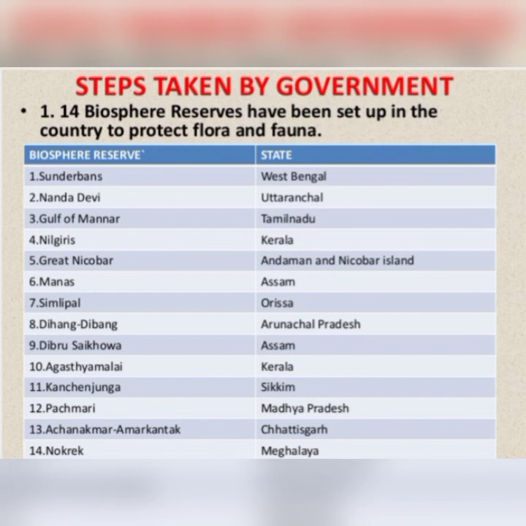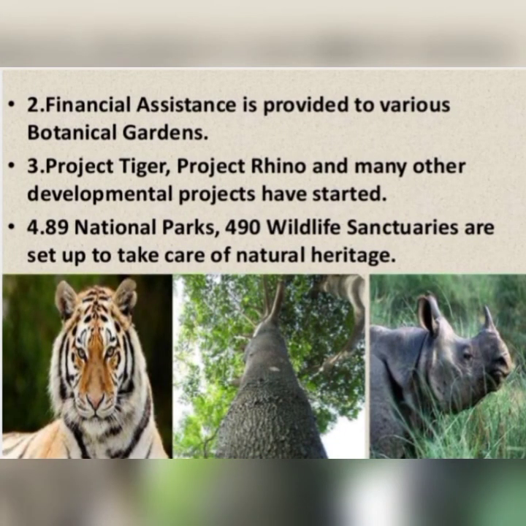So, what are the steps taken by the government? According to the textbook, 14 biosphere reserves have been set up in our country to protect flora and fauna. Financial assistance is provided to various botanical gardens. Next, Project Tiger, Project Rhino, and many other developmental projects have been started. More than 89 national parks and 490 wildlife sanctuaries have been set up to take care of all the natural heritage.